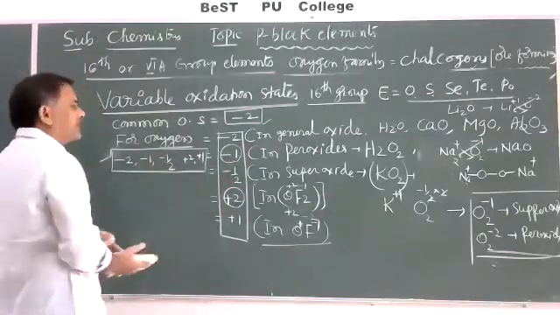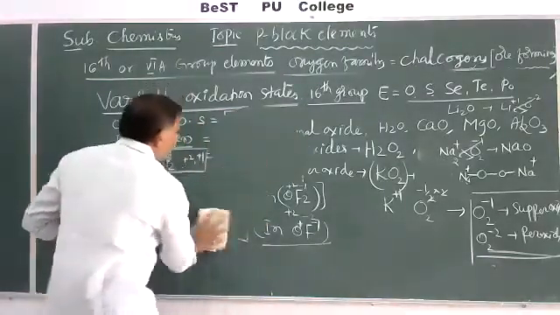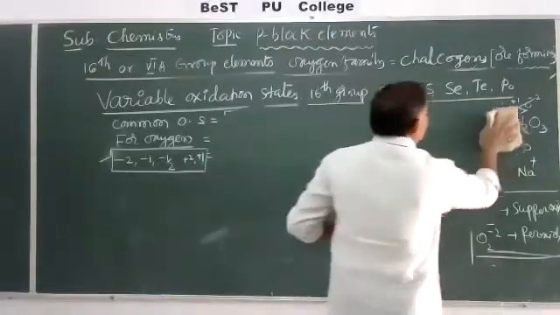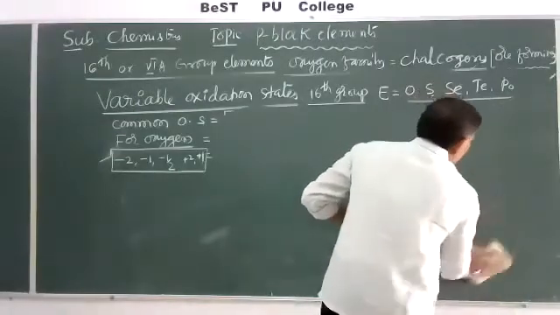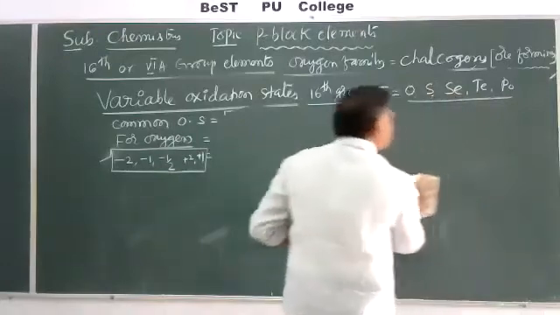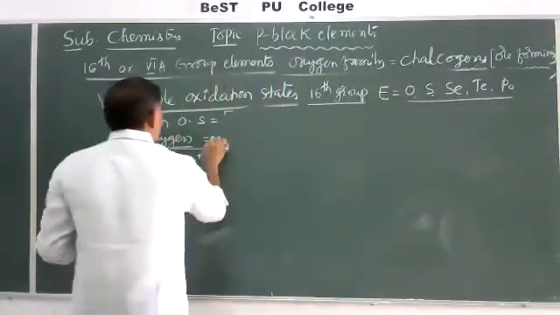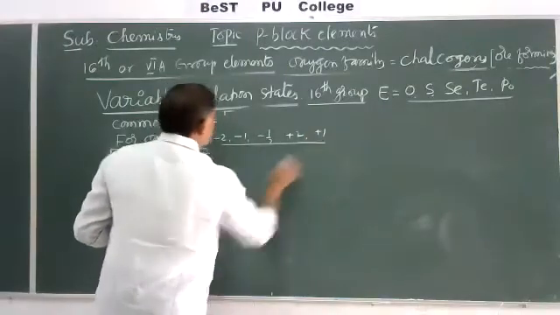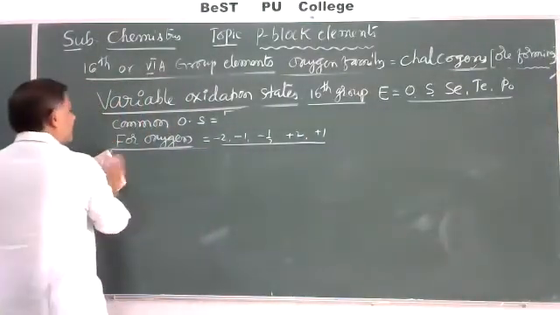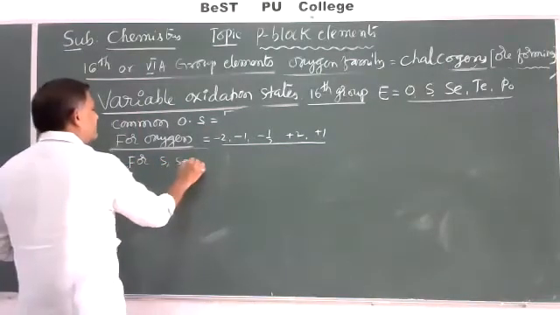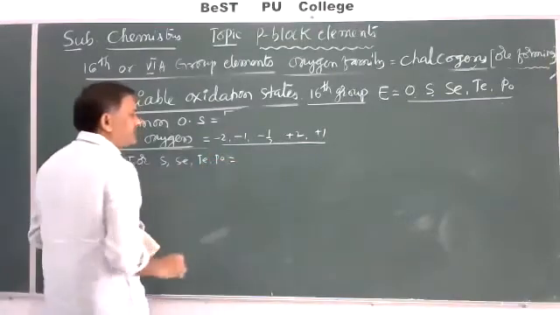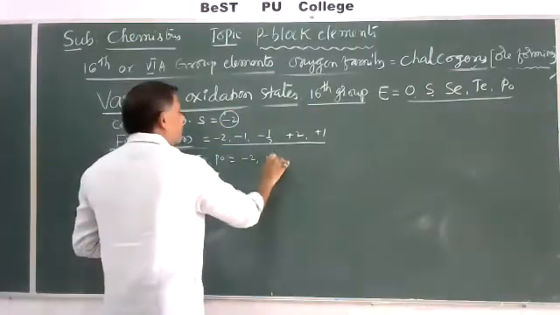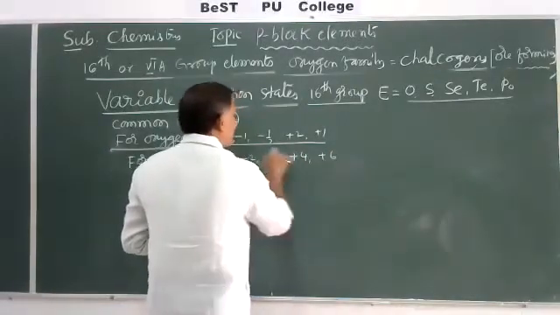After oxygen, from sulfur onwards, for sulfur, selenium, tellurium and polonium, the oxidation states generally show +4 and +6 also. For oxygen it is -2, -1/2, -1, +2 and +1, whereas the remaining elements, sulfur, selenium, tellurium and polonium, show -2 as the common oxidation state for this group, and +2, +4 and +6 also.